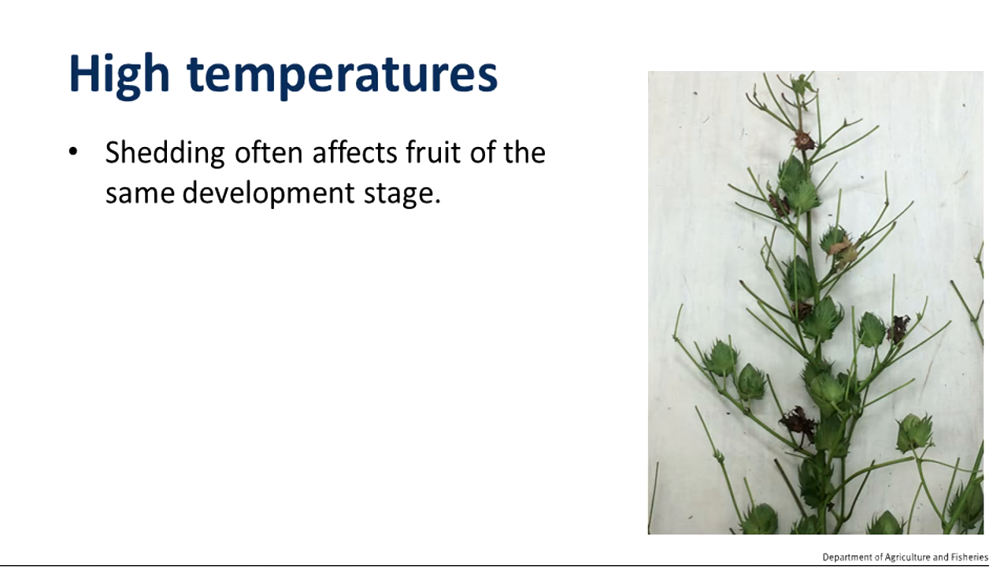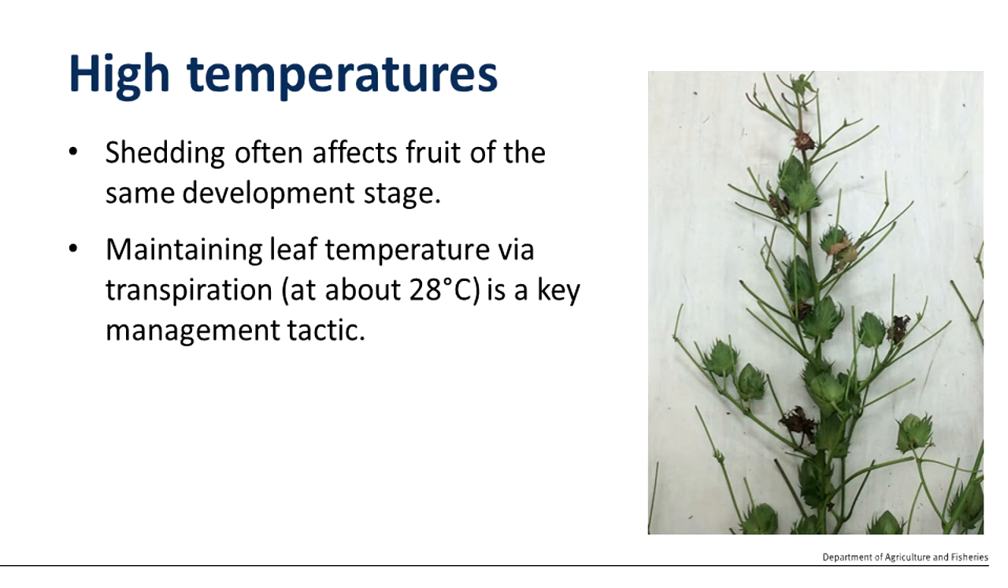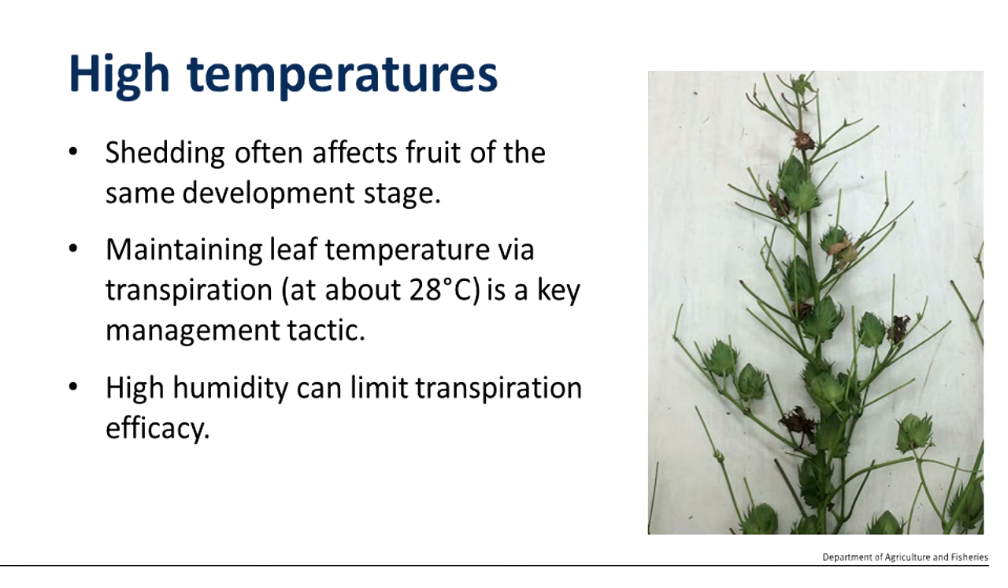Shedding due to high temperatures often has a structured pattern of damage within the canopy, affecting the same sized fruit on different branches. Maintaining a leaf temperature of around 28 degrees via transpiration is a key management tactic and the core reason why we irrigate cotton crops. Humidity can limit transpiration efficacy, and this is why humid heat waves can often have a much greater impact than dry heat waves. And hot nights increase respiration losses and can compound shedding impacts.